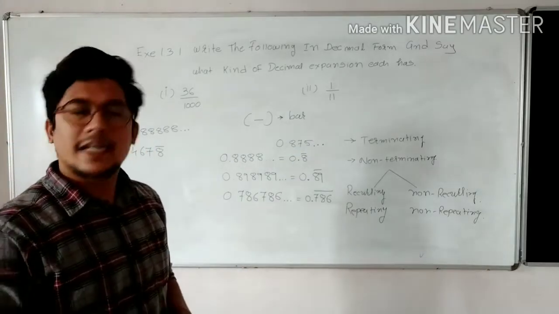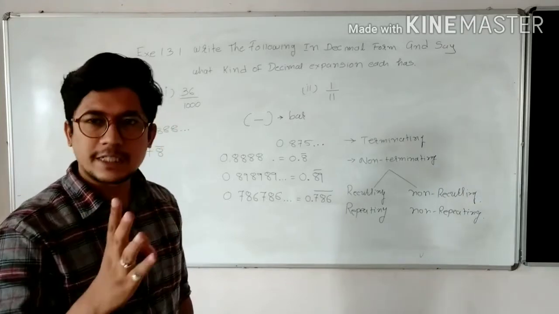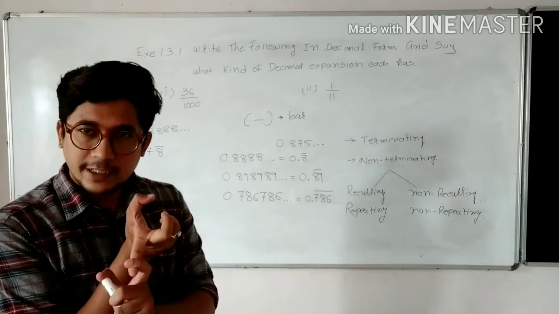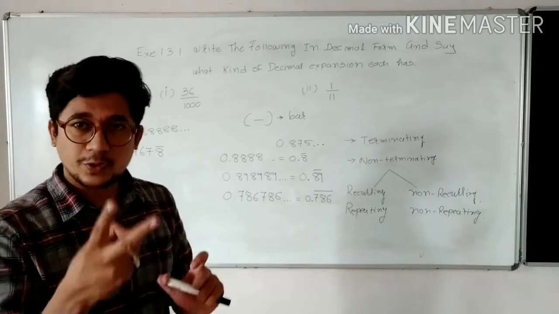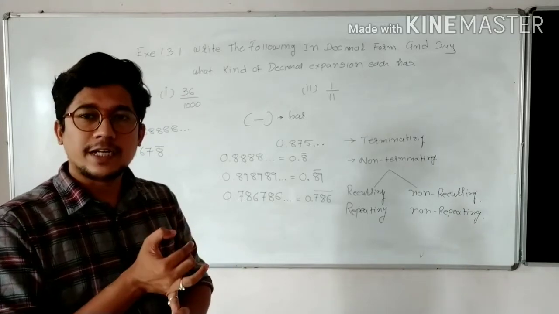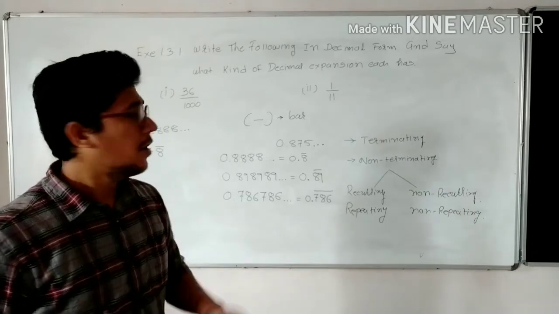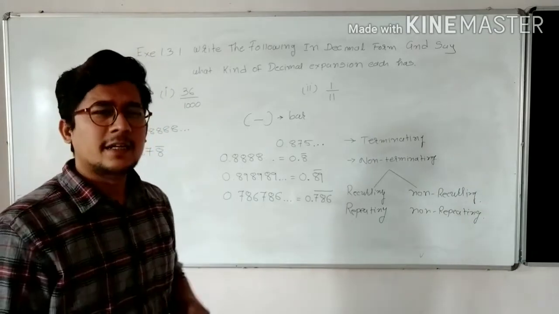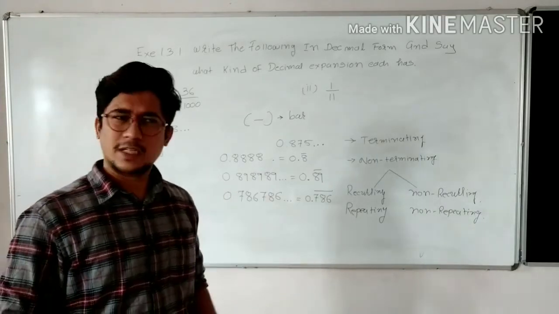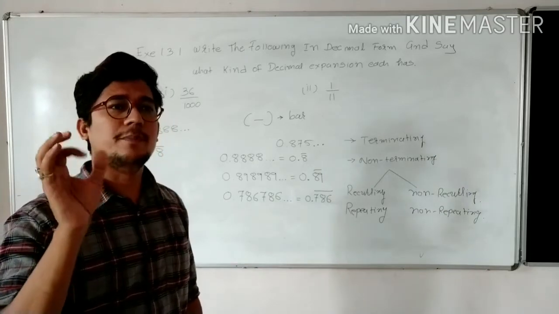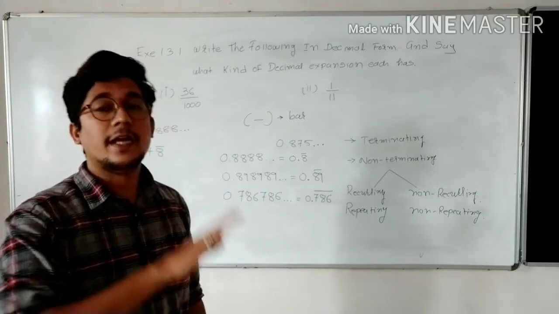So for any decimal expansion of a rational number, there are only 4 major types. First, it is terminating. Second, it is non-terminating. Non-terminating has 2 types, recurring and non-recurring, or I can say repeating and non-repeating. For repeating you can also say 1 digit repeating, 2 digit repeating, 3 digit repeating and so on, but that is not necessary. You only have to remember terminating, non-terminating, repeating and non-repeating.